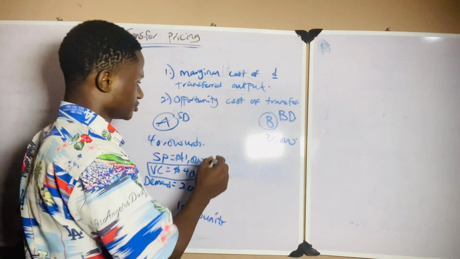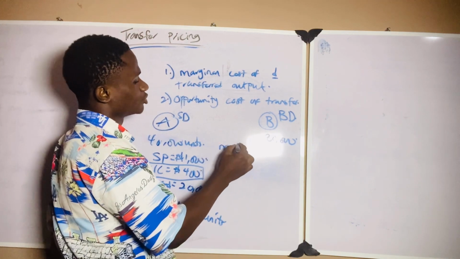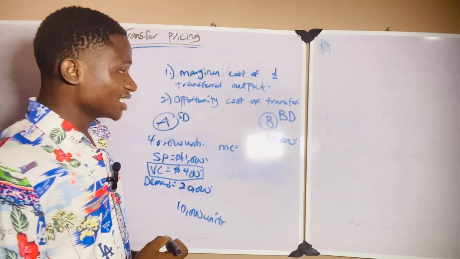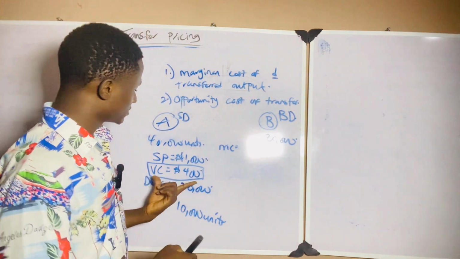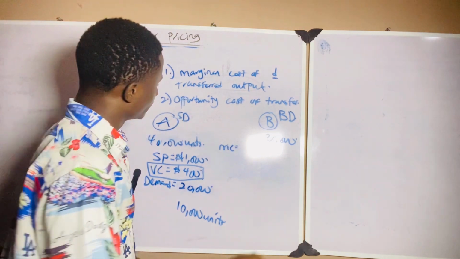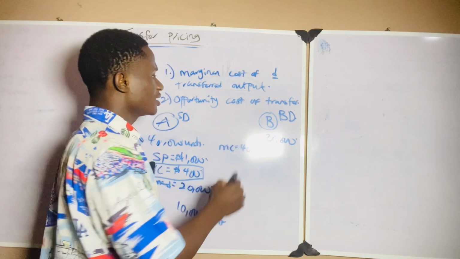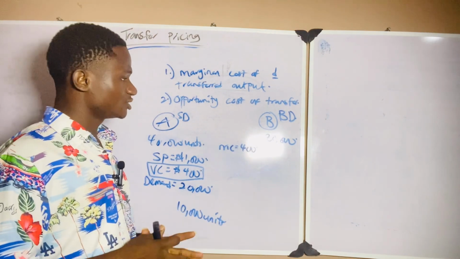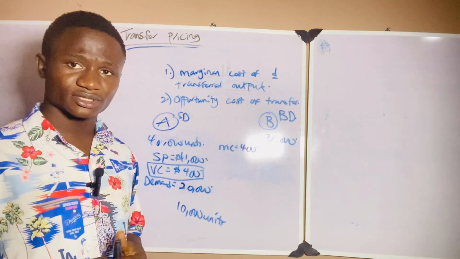Number one, we need to calculate our marginal cost, which is our variable cost. What's our marginal cost? Our marginal cost, which is our variable cost, is 400 naira. That's the variable cost of producing. Now, in this situation, what is the opportunity cost?